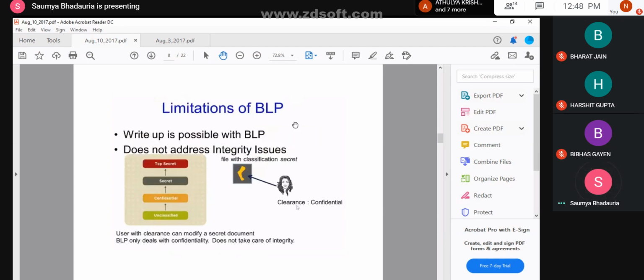Now, the limitations of the BLP model. We said that we are not writing down. Now we need to find out whether we are allowed to write up or not. Okay. Now you guys think of a situation where write up will be advantageous. Your slide is available to you all. Can you think of the situation?